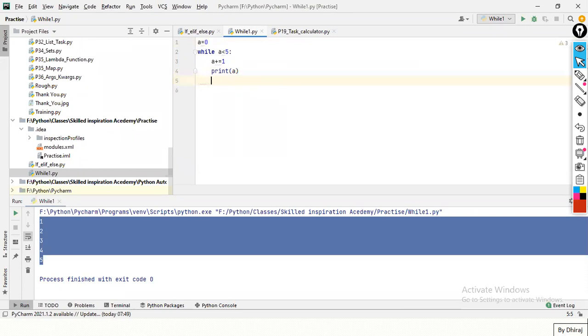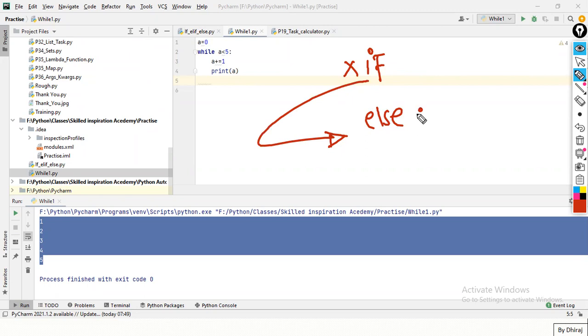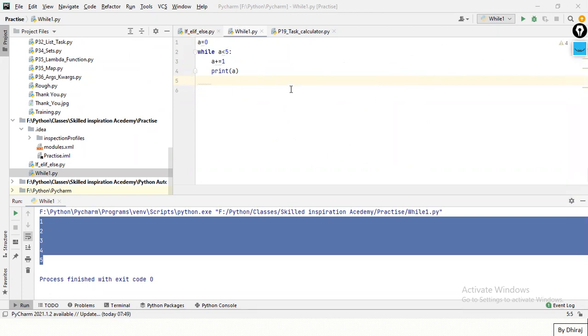If we study the if-else statement, in the if-else statement what we saw is that if the if condition is false, my cursor will come to the else block and it is printed. Here the loop else is different, right? It is not too different, but yes, it is different.